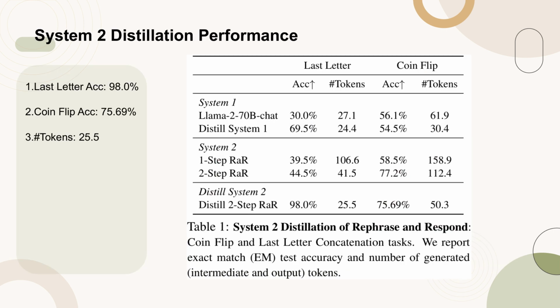Table 1 presents the results of distilling System 2 reasoning into System 1 for the rephrase and respond method across two tasks: last letter concatenation and coin flip reasoning. The baseline System 1 model, Llama 2-70B chat, shows an accuracy of 30% for the last letter task and 56.1% for the coin flip task. After distillation, the System 1 model achieves a significant improvement, reaching 98% accuracy for the last letter task and 75.69% for the coin flip task. The number of tokens generated is also reduced to 25.5, demonstrating the efficiency of the distilled model.